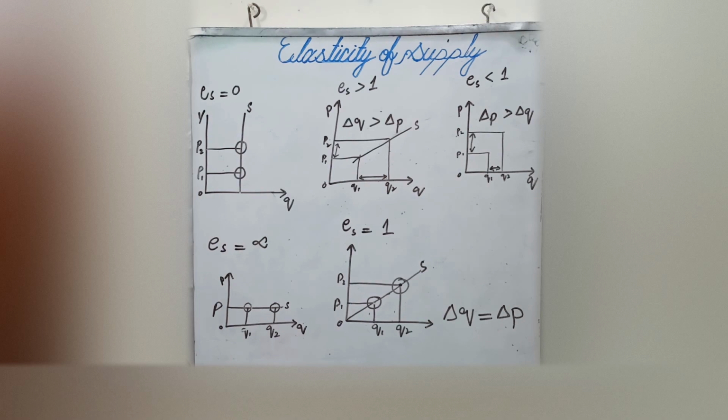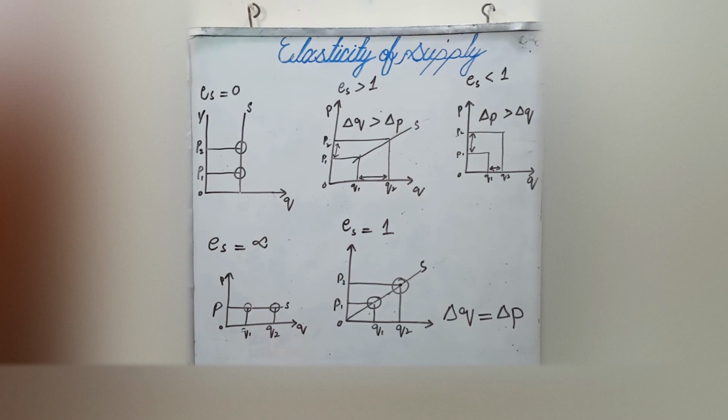In the previous video I gave a detailed explanation of the case when elasticity of supply is equal to 0 and greater than 1 or unity, and the reasons behind it. So in this video we just clear the concept about the graphs of the 5 possibilities of elasticity of supply. Fine. So the next case is elasticity of supply greater than 1.